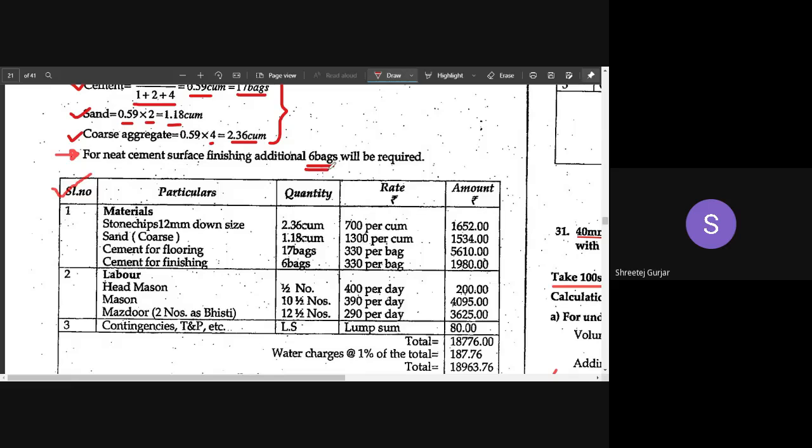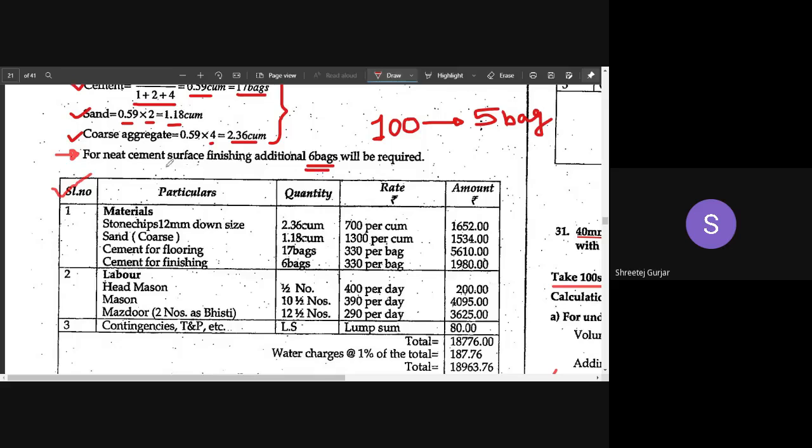So this is a thumb rule. You can take 5 bags, you can take 6 bags. You remember, take in this particular range. Don't take 12 bags, don't double this quantity. Don't take it for 10 square meters; we have assumed 100 square meters. For 100 square meters, we require around 5 bags. You can remember, for 100 square meters, we require 5 bags of cement.